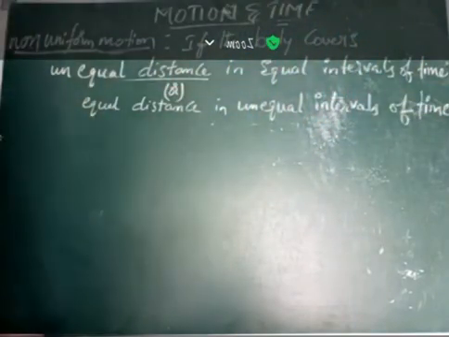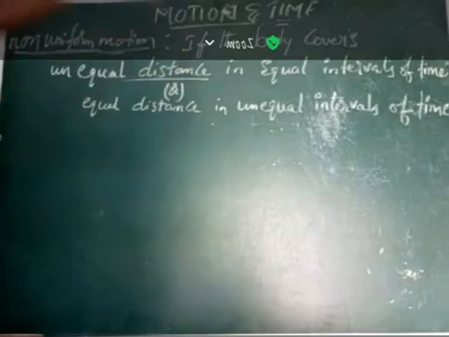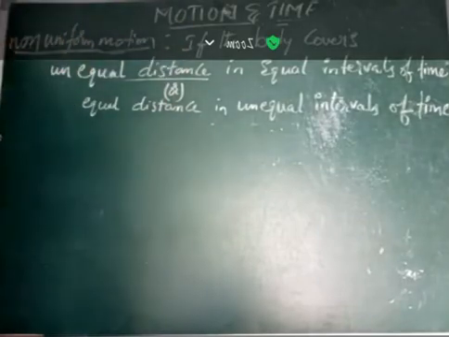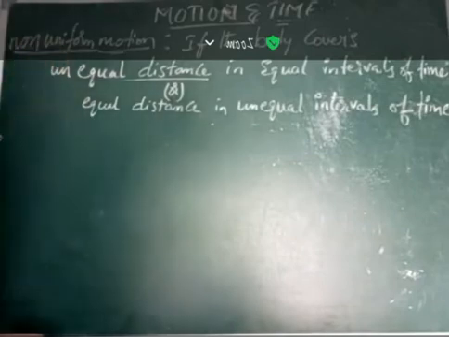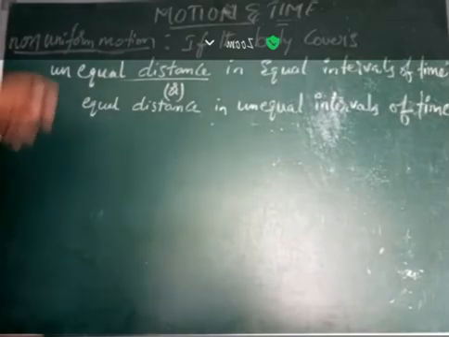If your body covers equal distance in unequal intervals of time, or unequal distance in equal intervals of time, then you can say that the motion of the body is non-uniform motion.